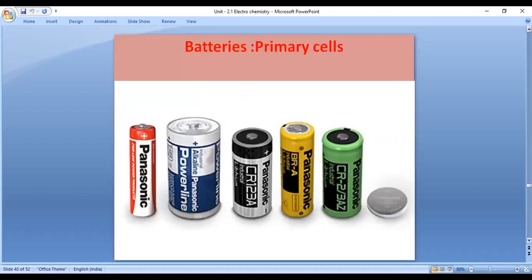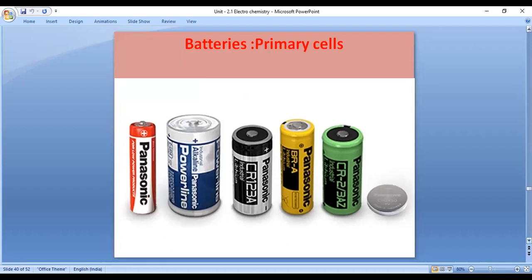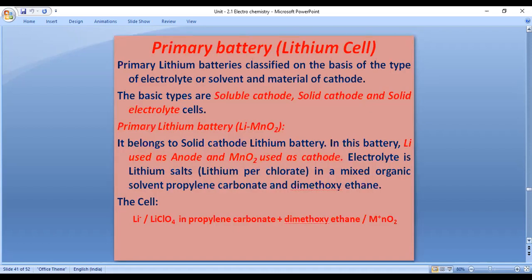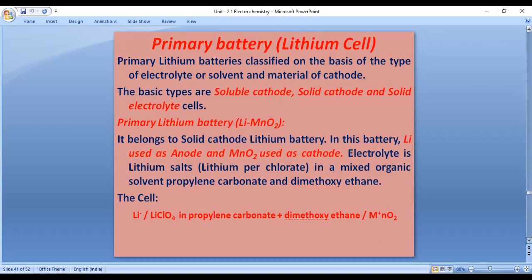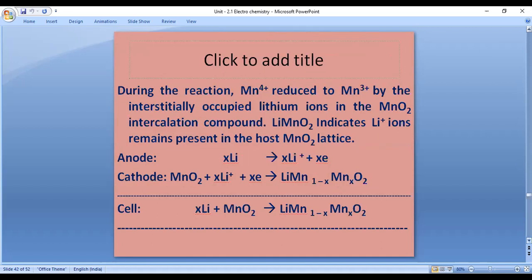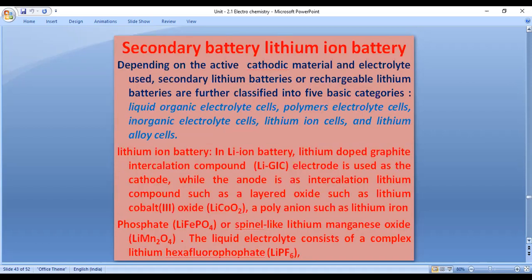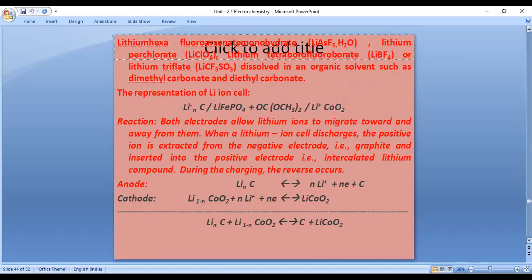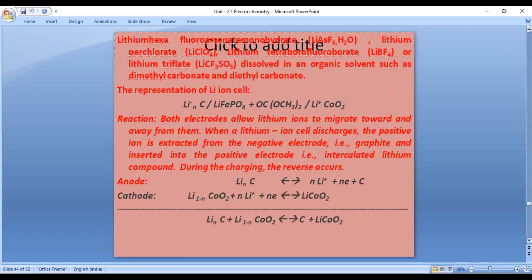Okay, let us discuss batteries. Batteries are of two types: primary batteries and secondary batteries. Look at the primary batteries, the lithium batteries. Primary lithium batteries are classified on the basis of the electrolyte, the solvent, and the material of the cathode. There are primary lithium batteries and secondary lithium batteries. Both are used in mobile phones nowadays. These are the overall cell reactions.